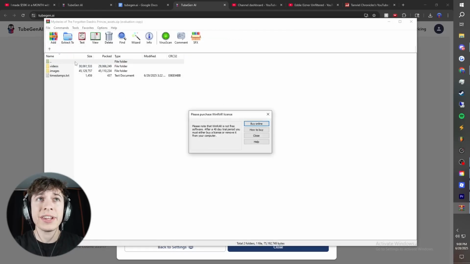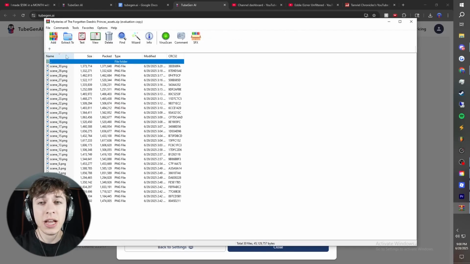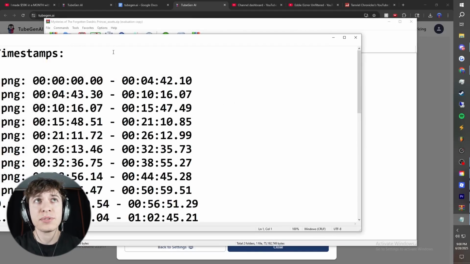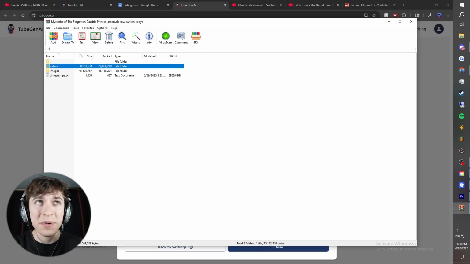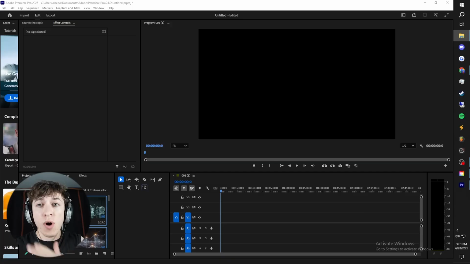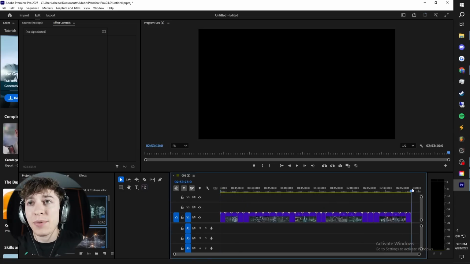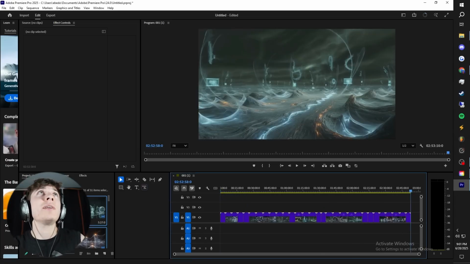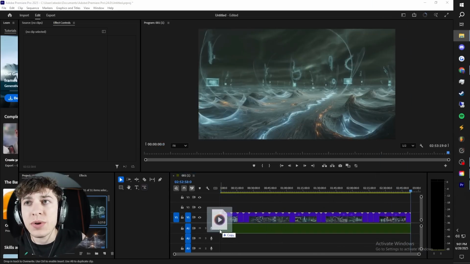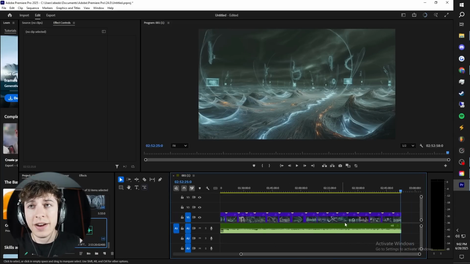Once the videos are done downloading, it's going to give you a zip folder. In here, you get all of the images, you get the timestamps for all of the images, and then of course we got what we asked for, the videos. Now, all we have to do is open any editing software, and immediately, as you can see with my mouse, I can just drag in all of these. And just like that, we have our 2 hour, 53 minute long video. Only other thing we need here is our voiceover. And just like that, the entire video is made for you.